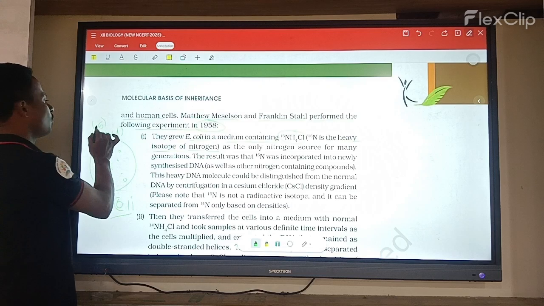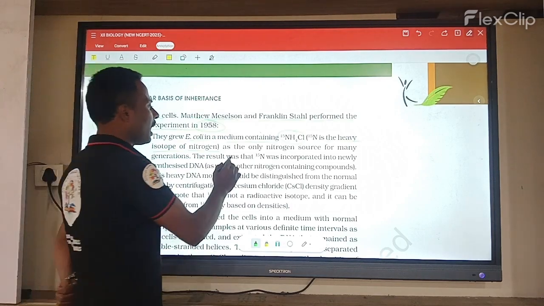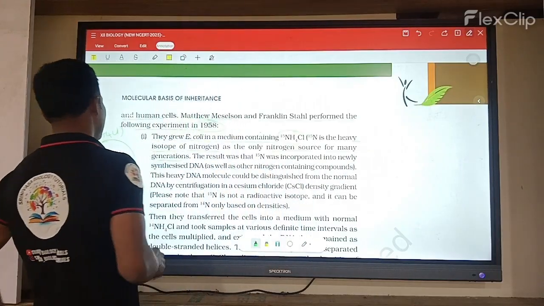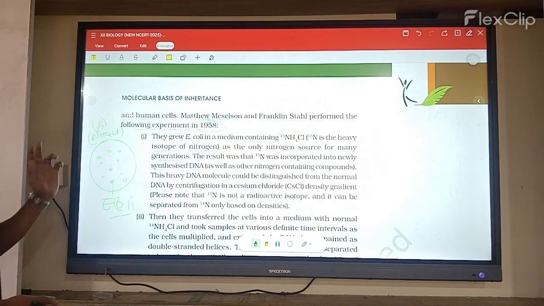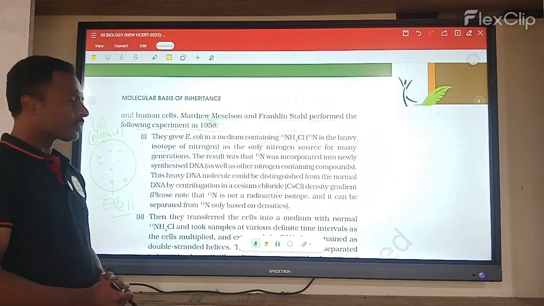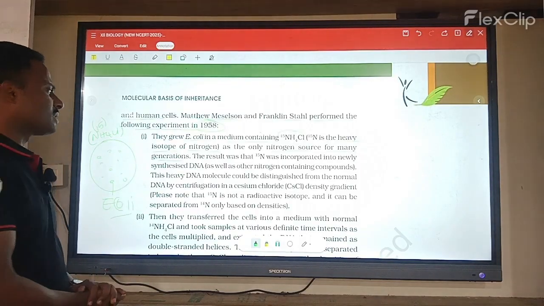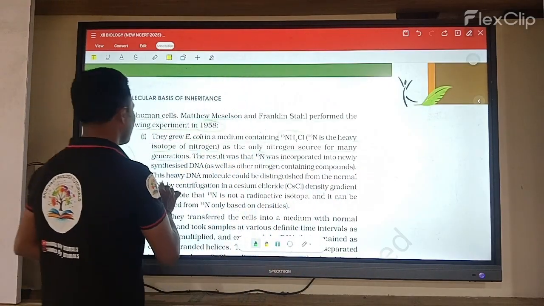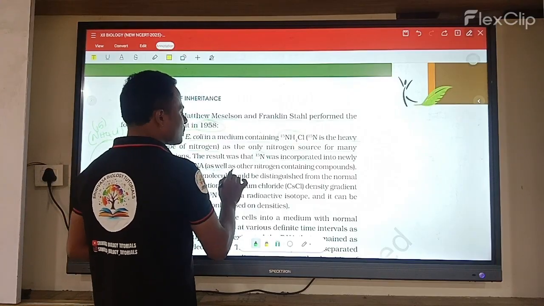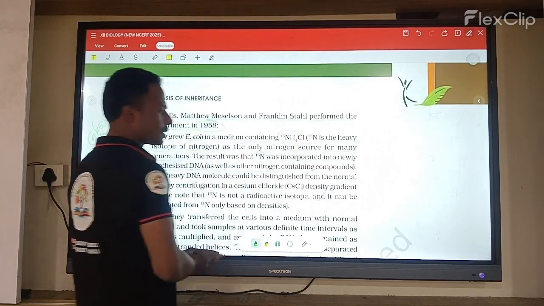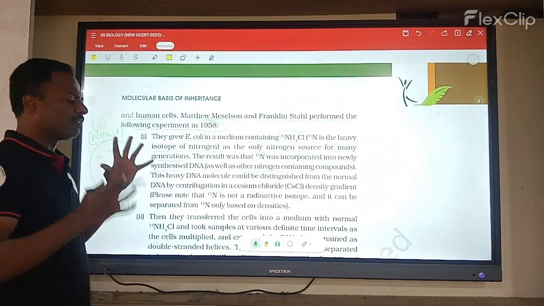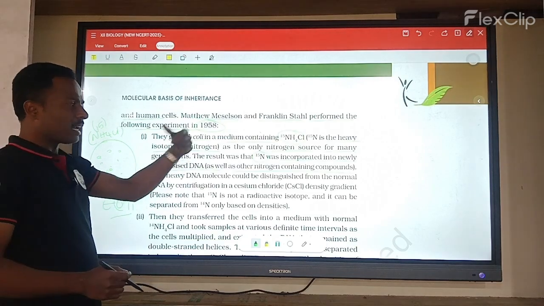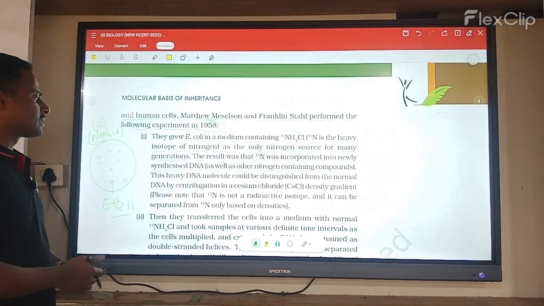So the nitrogen contained is the heavy isotope, as the only nitrogen source over many generations. So what happened is that they went through many generations in this N15 medium. The result was that N15 was incorporated into the newly synthesized DNA as well as other nitrogen-containing compounds. Am I right? The nitrogen-based compounds also participate in this medium.